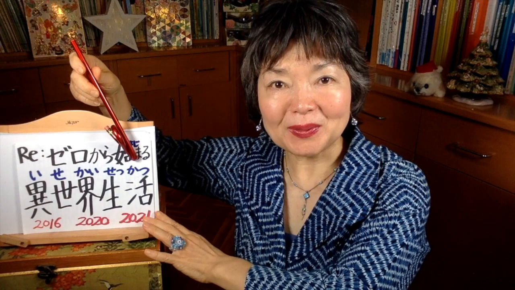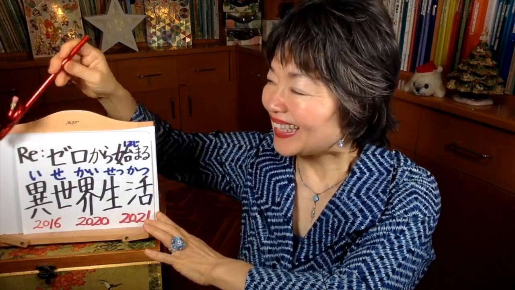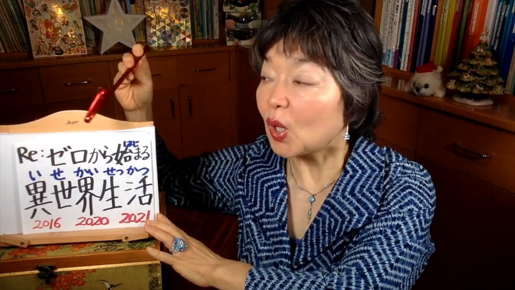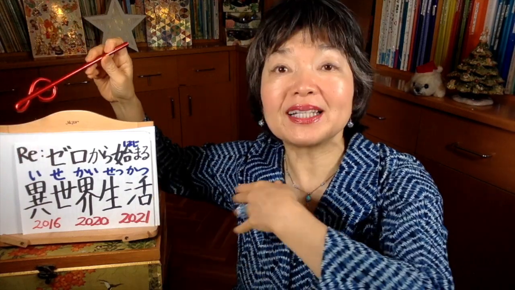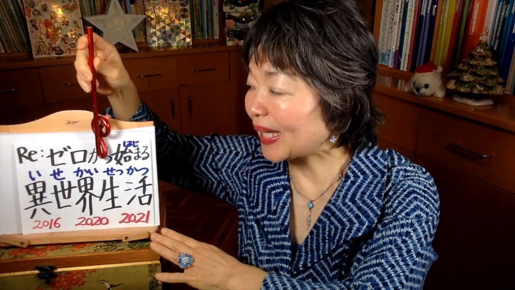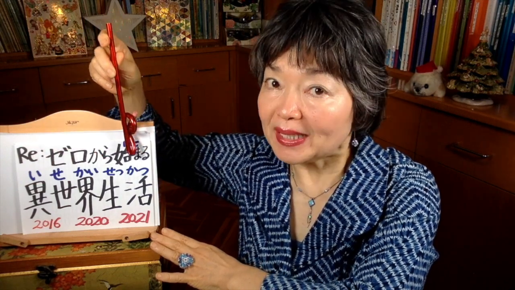僕だけがいない街, from 2016. The fifth anime is this one: リゼロから始まる異世界生活. Very long title. Well, what does it mean? Re is like a reset. Zero. Zero から始まる: begin from the zero, begin from the beginning, to begin from the 0 point.